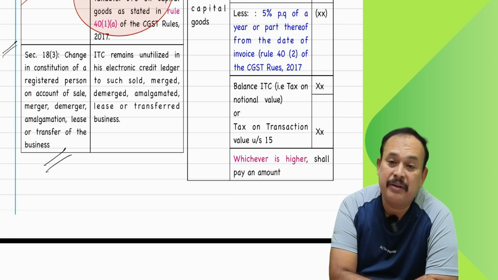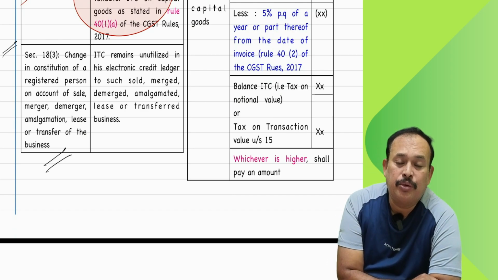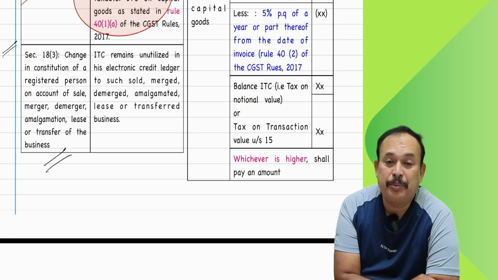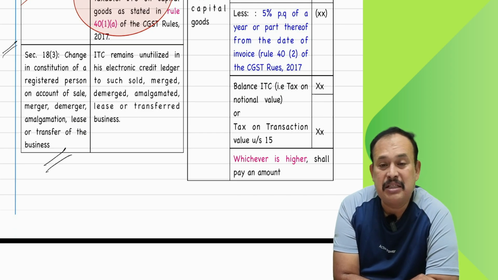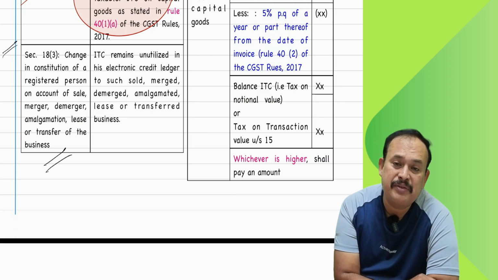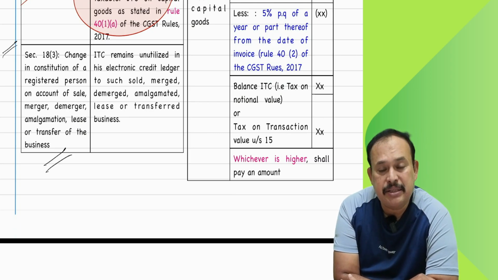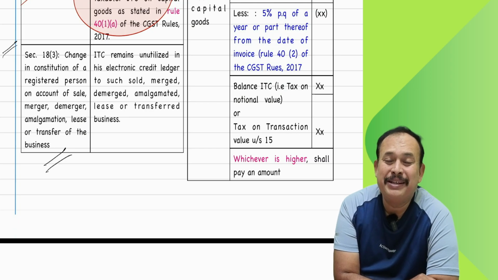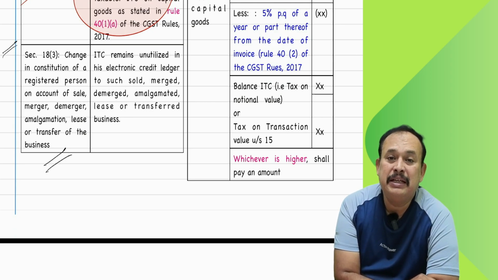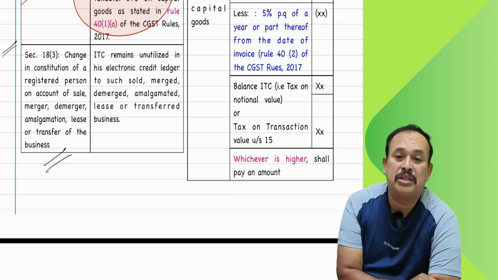It is a supply of service, and in that case it is an exempt supply of service. In that case, the input tax credit receivable in the books of the transferor will automatically become the input tax credit receivable of the transferee.